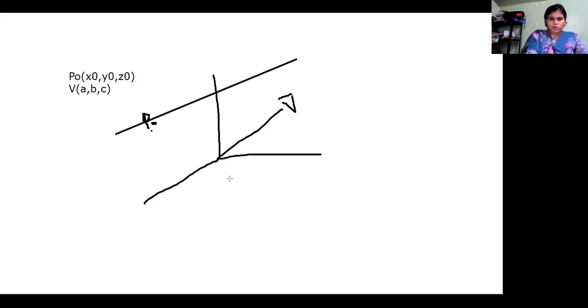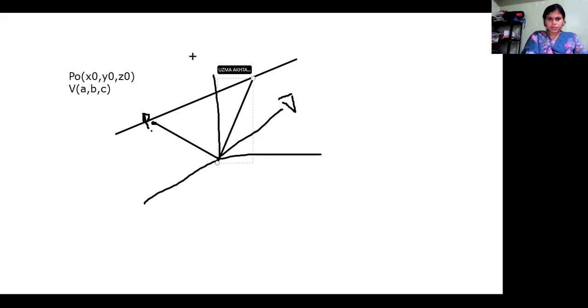Okay, now suppose I want to find the equation of a line with the help of all those given things. So what I will do is I will join this point to the origin, and next I will join it to some arbitrary point on the line.